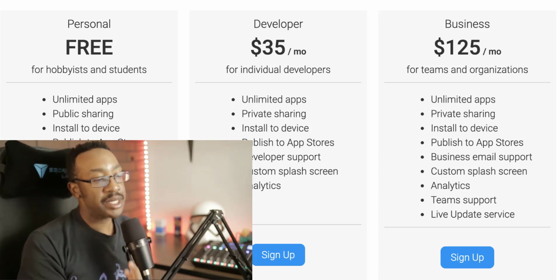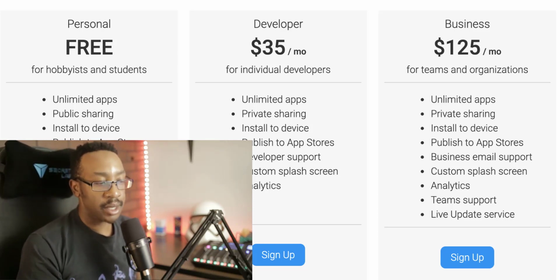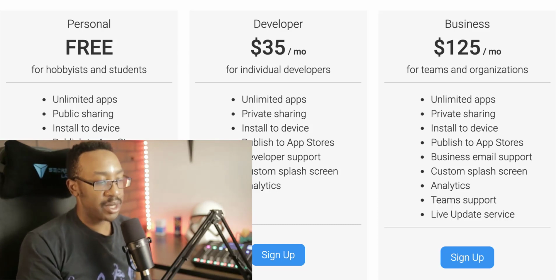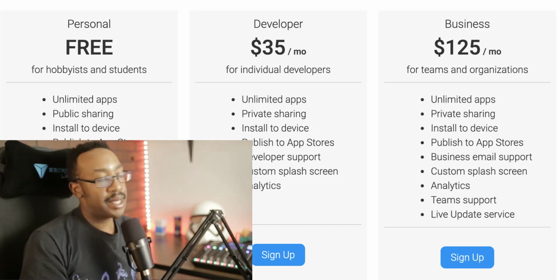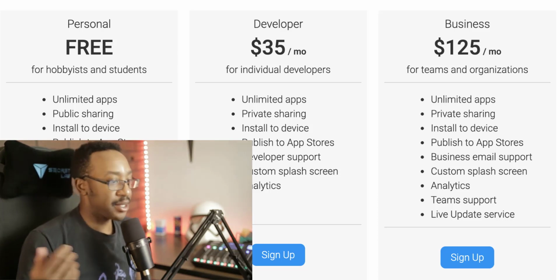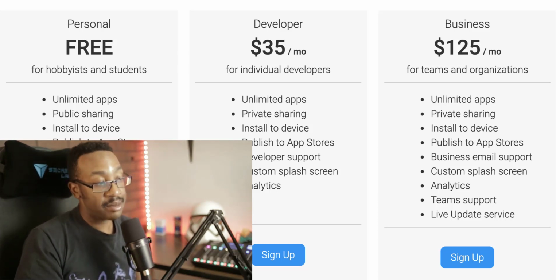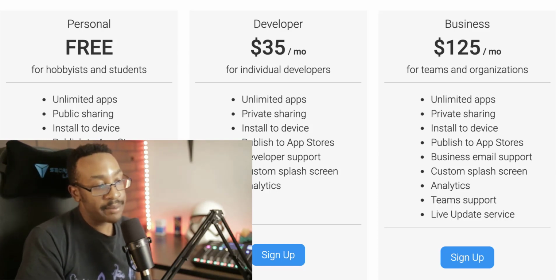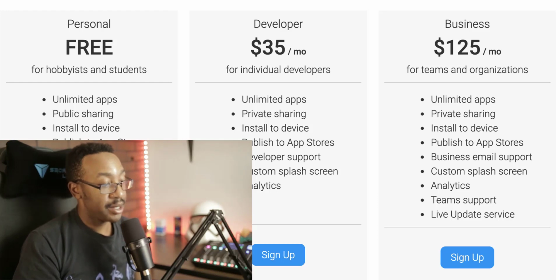With the business class, it's $125 a month. Basically you get more support. You get team support and live update service. That would be if you're really trying to expand, you're having a large user base and they need to be informed, or you're having a support team and if something's going on, you can react more swiftly. That's why I would scale up to $125, but I think the free plan and the $35 plan is pretty nice.